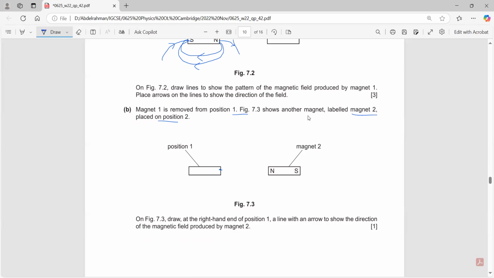So isn't this a north pole? Yes, it is a north pole. In which direction should I draw the magnetic field due to the North Pole? We should draw it moving outwards from the North Pole and then inwards towards whatever position this is. Okay, so we can just say it's moving this way.